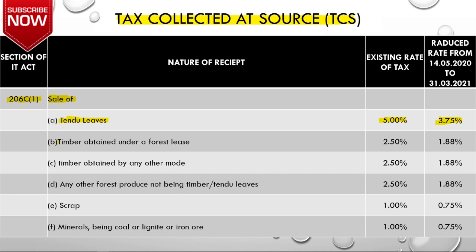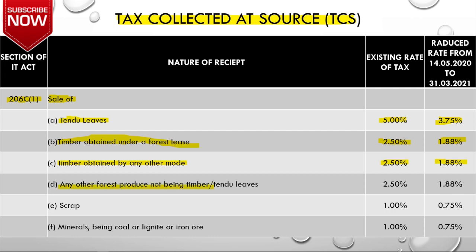Then next one is the sale of timber obtained under a forest lease. So if you have obtained the timber under the forest lease and you are selling that timber, then you need to collect the TCS. For that, the existing rate was 2.5% and now it has become 1.88%. Same way, if you are selling timber obtained by any other mode, other than the forest lease, then you need to collect TCS. For that also the rates are the same, 2.5%, now it has become 1.88%.